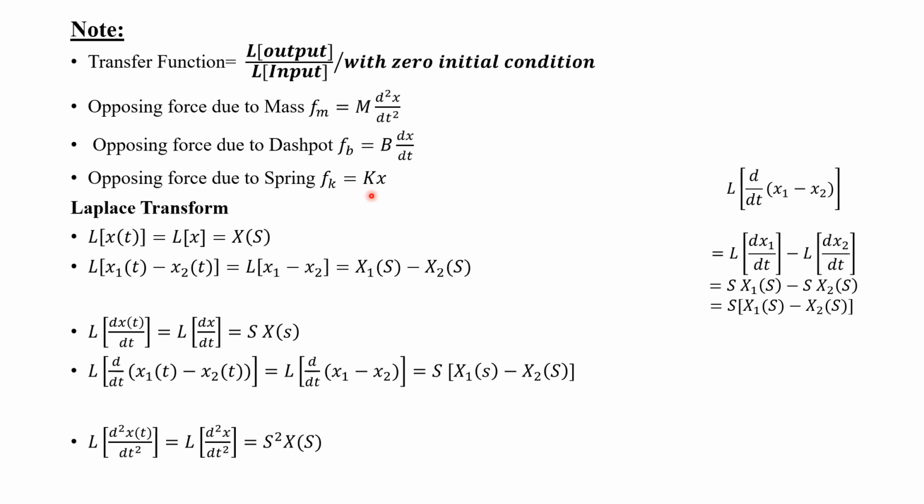Now we have to know how to find the Laplace transform of the input and output of the mechanical translational system. For a mechanical translational system, the input is the force and the output is the displacement. Here x is the output. The Laplace transform of x of t, L of x of t, instead of t we can write it as x also, will be equal to capital X of s.